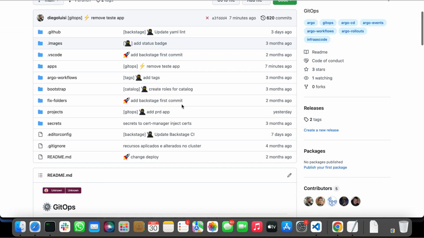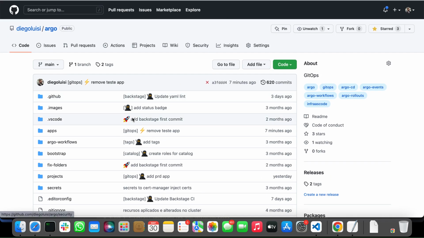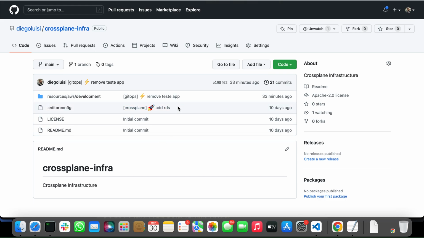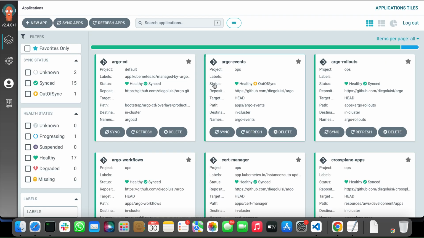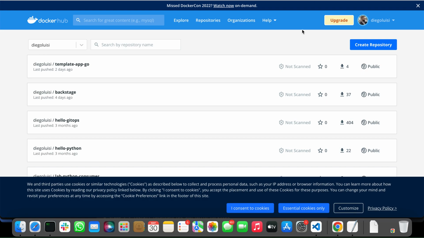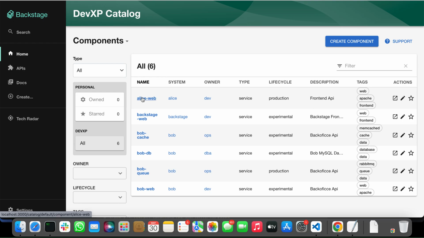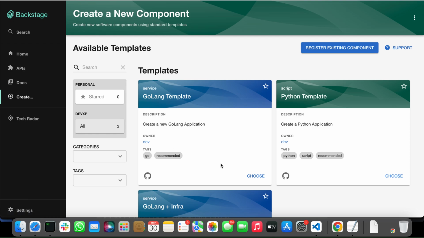Here is my Argo repository. Yes, I like emojis. And here is my Crossplane. Here I have an Argo, and here my Docker Hub and my AWS account. Okay, first things first. Let's create a new app.